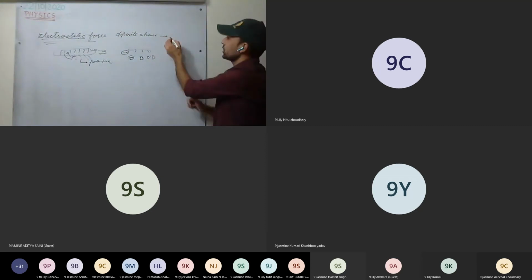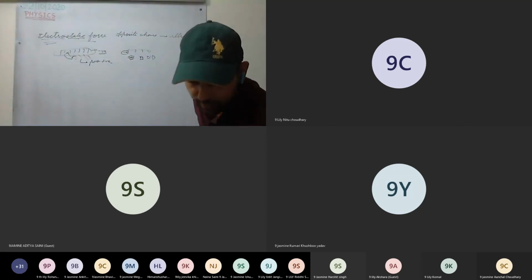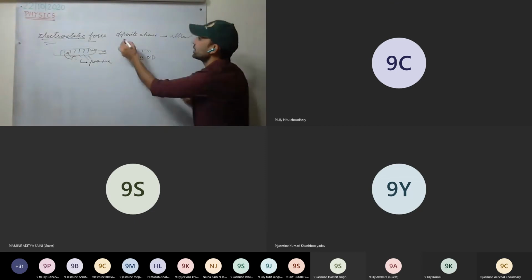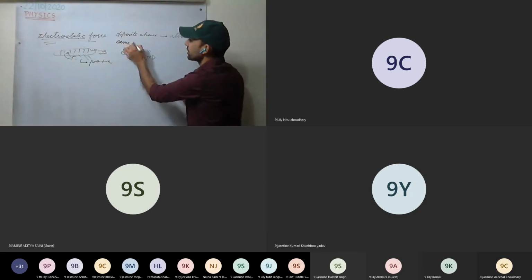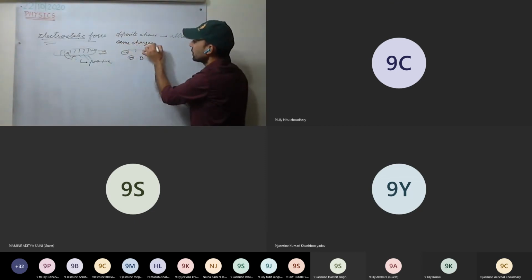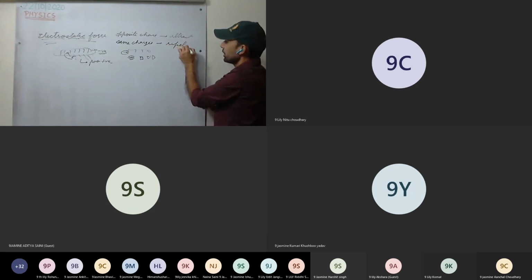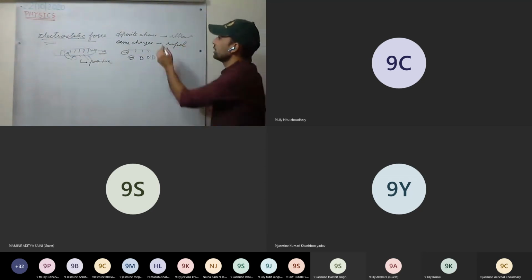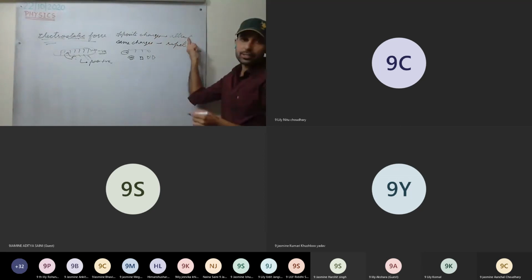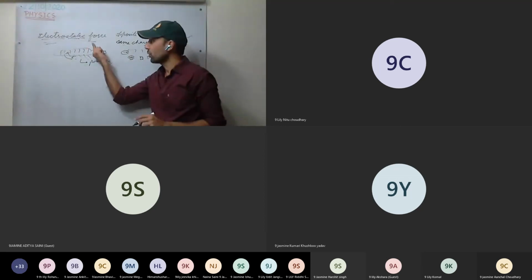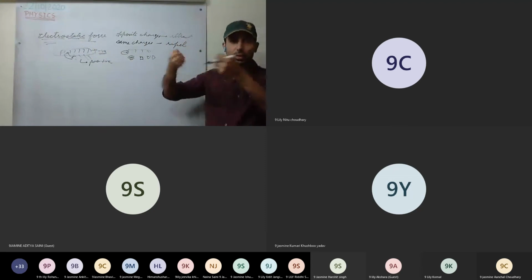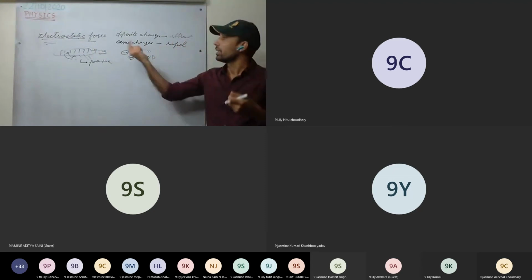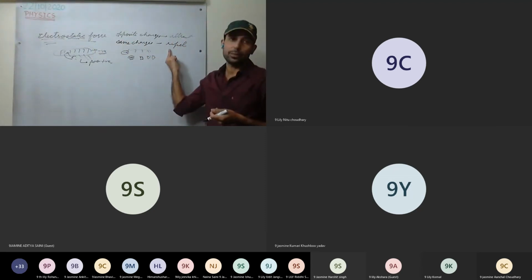So if opposite charges are there, they will attract each other. If same charges are there, they will repel. Opposite charges attract. Same charges repel. So electrostatic force can be attractive or repelling. It can attract as well as repel.